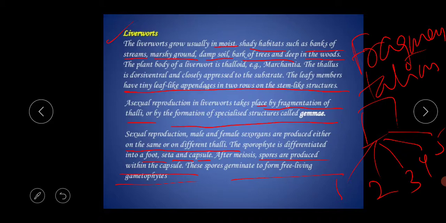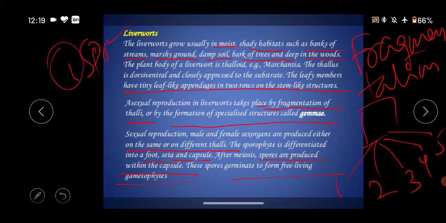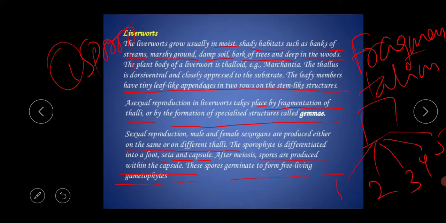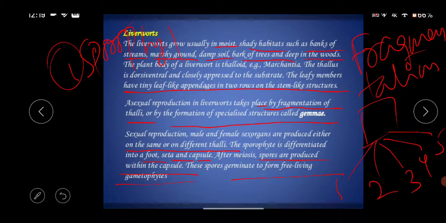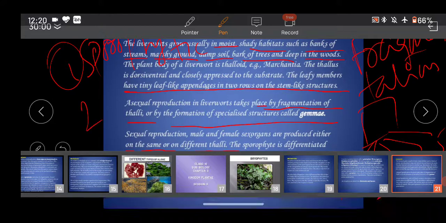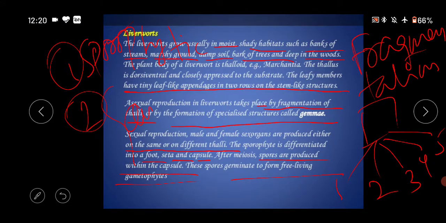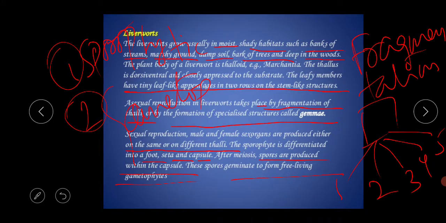So always remember, one plant's body has two phases in their reproduction. Okay, two phases are there in their reproduction cycle. One is the sporophytic phase. Already we have discussed all those things in our previous session. Second one is the gametophytic phase. Okay, sporophytic phase and the gametophytic phase.